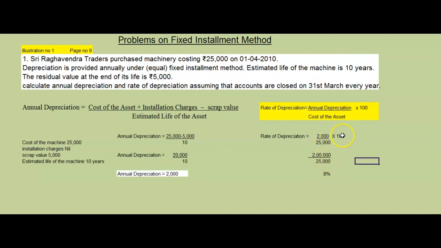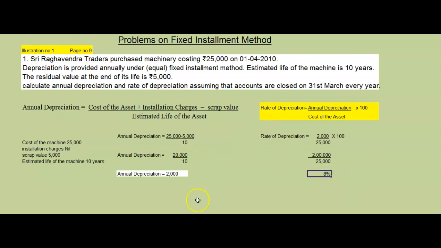This 2000 is multiplied with 100. This is our convenience, any way you can multiply and divide. You can cancel these three zeros, 25,000 has three zeros in the denominator, 2000 has three in the numerator. So it will be 2 by 25 into 100. Or you can multiply 2000 with 100 and get 2 lakhs divided by 25,000, then you will get 200 by 25. How much will you get as the percentage? This you have to do.